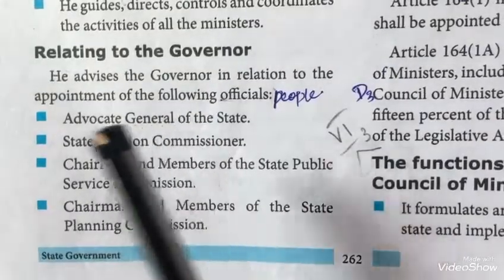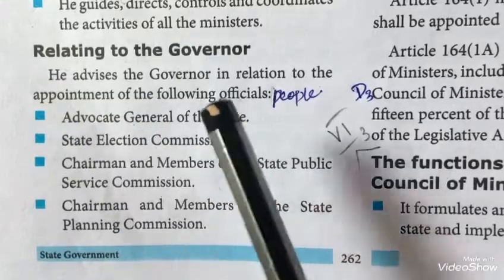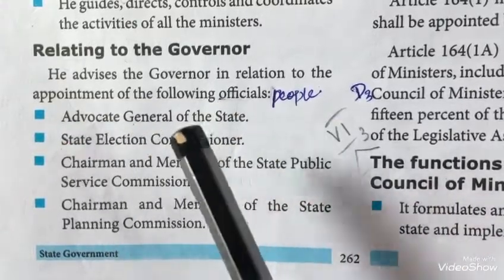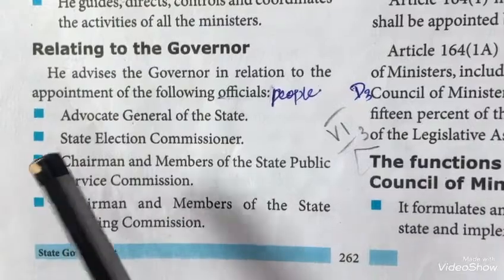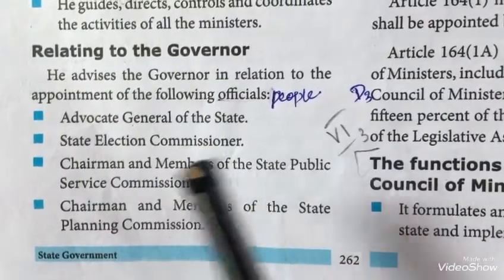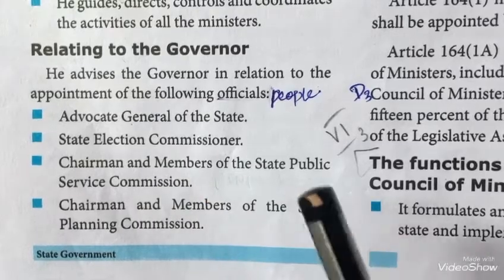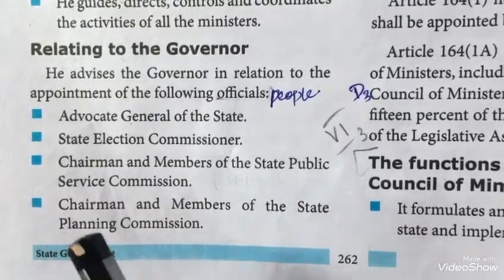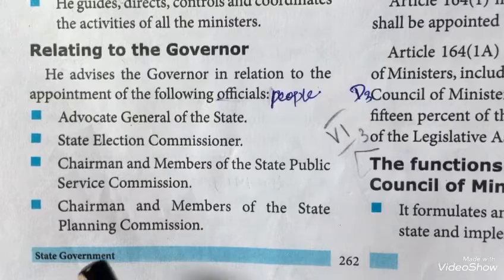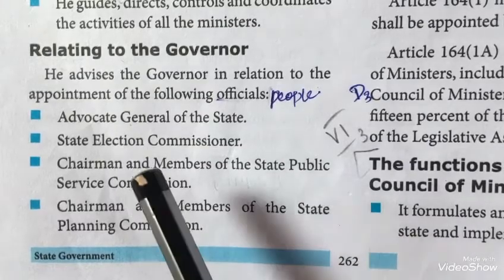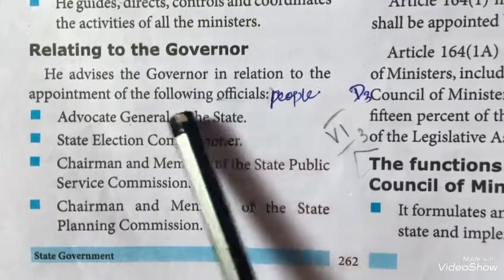Relating to the Governor. He advises the Governor in relation to the appointment of the following official people. So first one is Advocate General of the State, State Election Commissioner, Chairman and members of the State Public Service Commission, Chairman and members of the State Planning Commission. So he will give advice to the Governor in the following appointments.